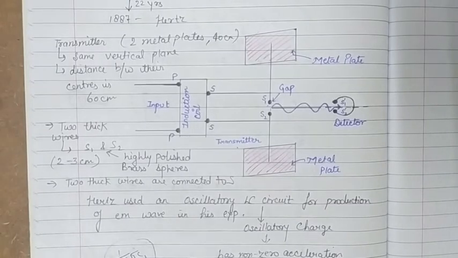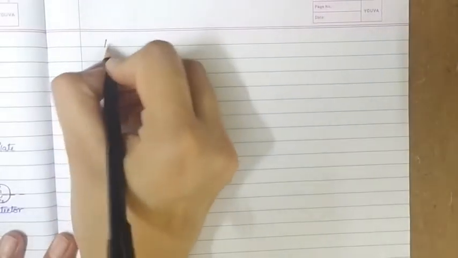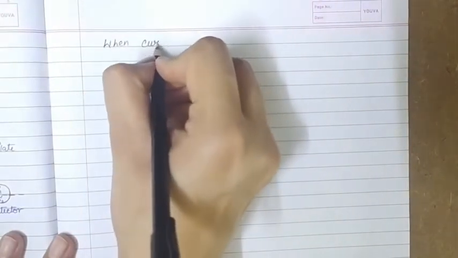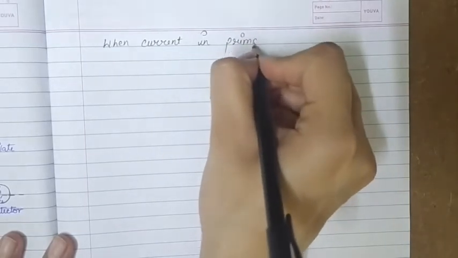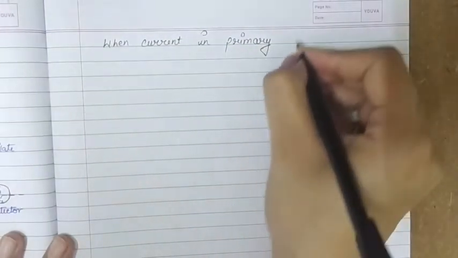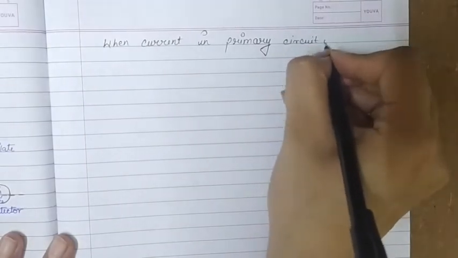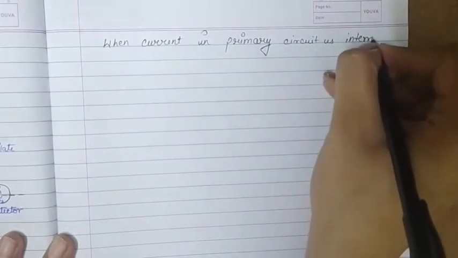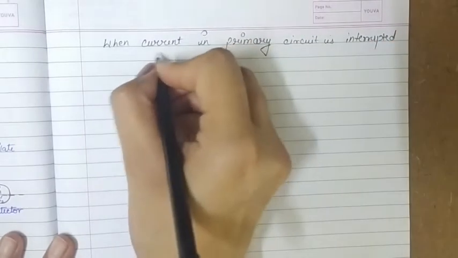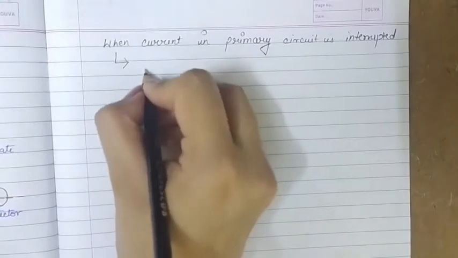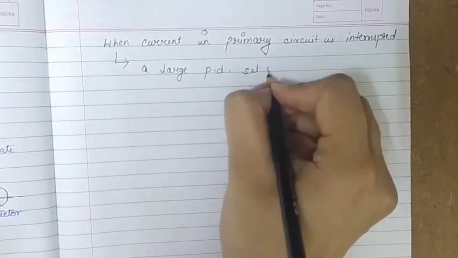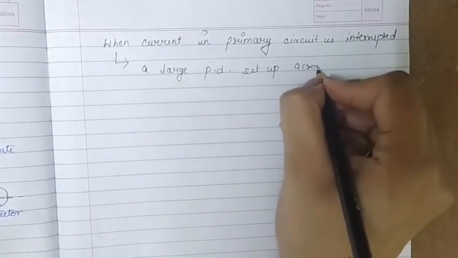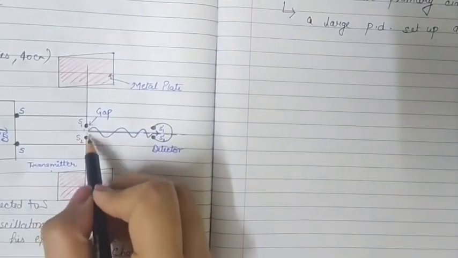Now how does it work? When the current in the primary coil is interrupted, the primary circuit is interrupted. Because of that interruption, a large potential difference is set up across S1 and S2, means a large potential difference is set up across this gap.